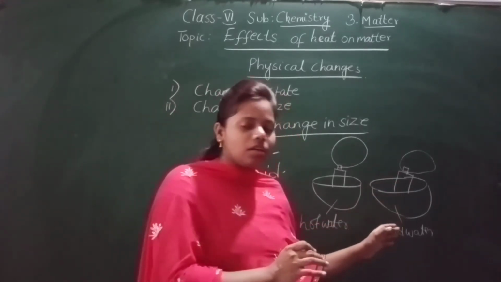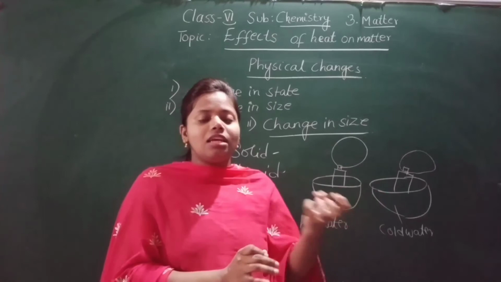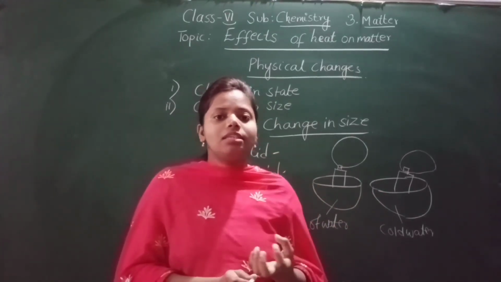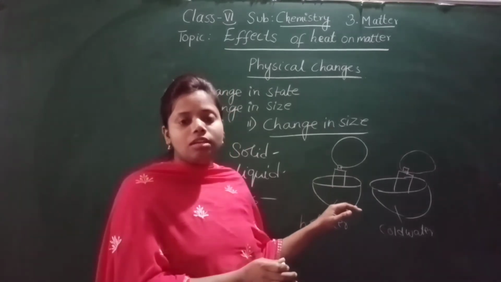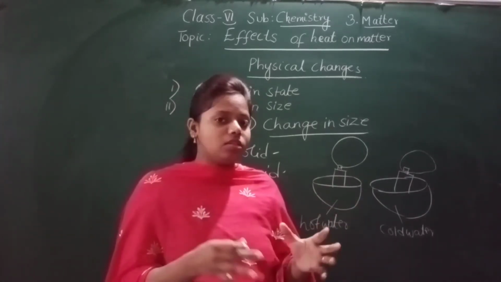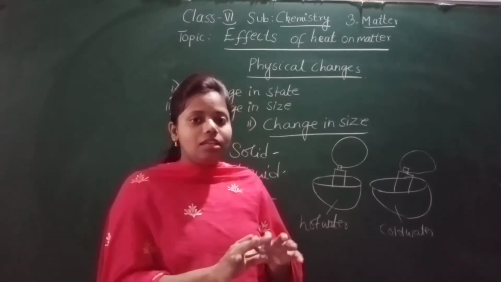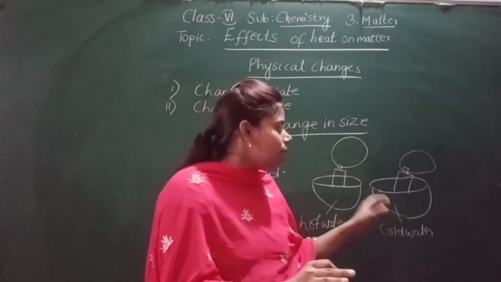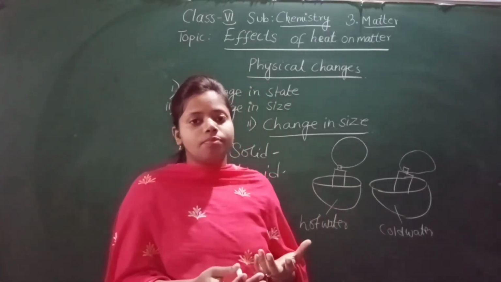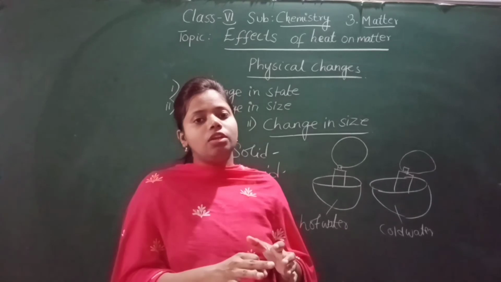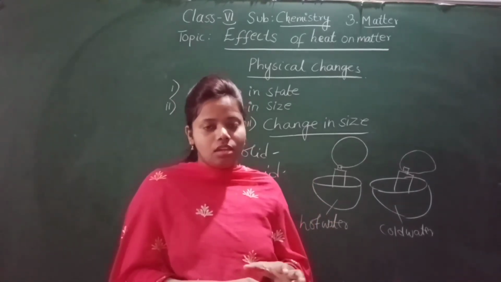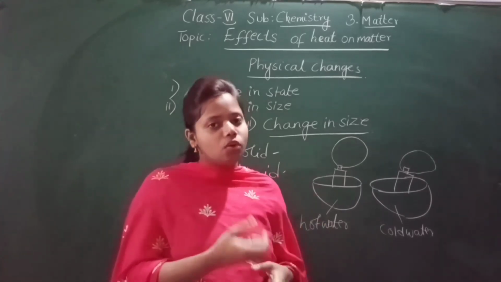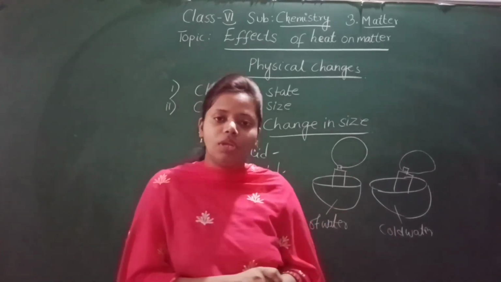Because in cold water the gas has contracted. On heating, the gas readily expands and increases in size. But on cooling, the gas decreases, it contracts. They contract on being cooled.